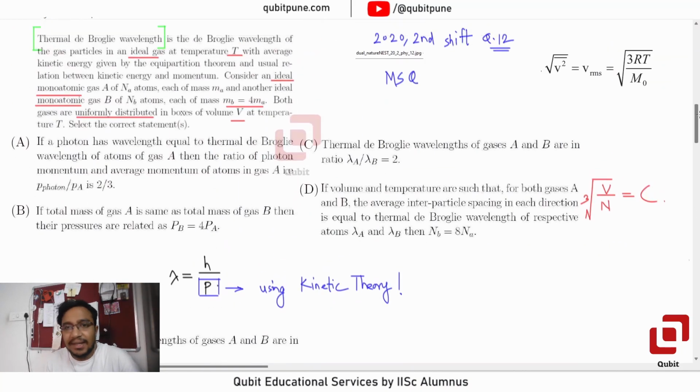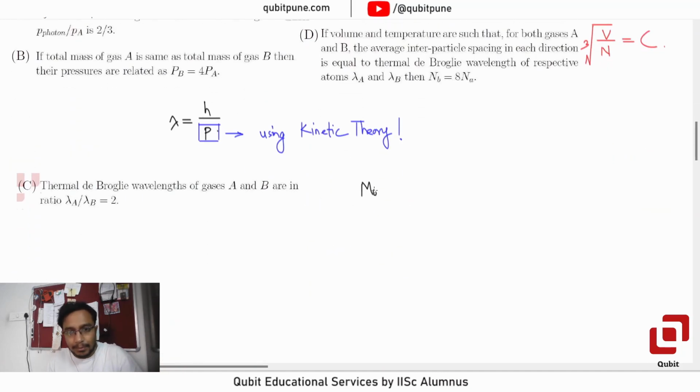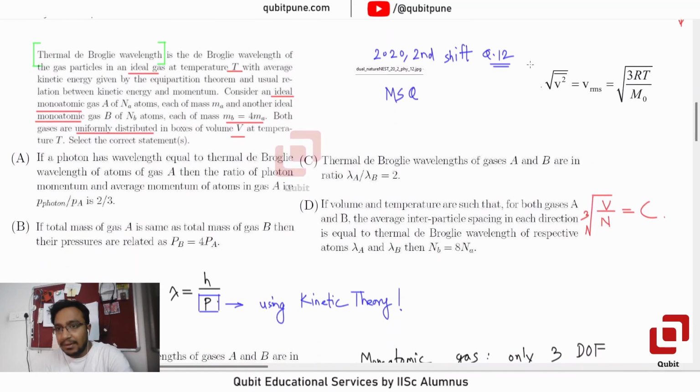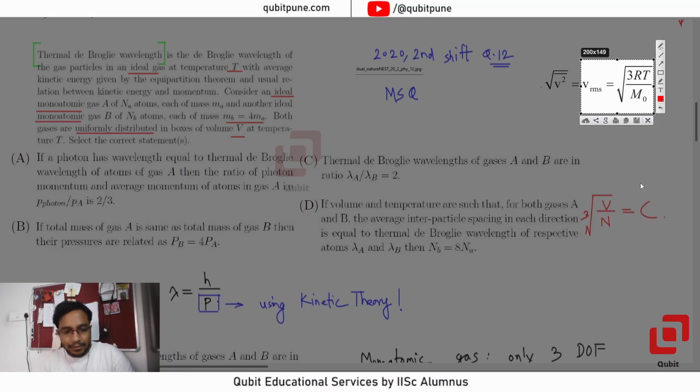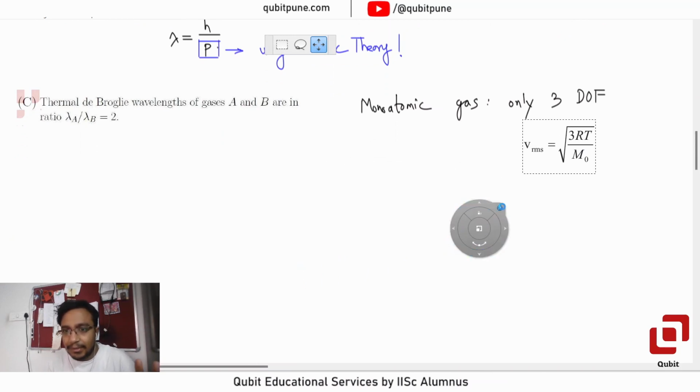Now look, it's a monoatomic gas, which means it is going to have only 3 degrees of freedom, and that too translational, no rotational or vibrational degrees of freedom. And for such gases, this formula holds for RMS speed. We will not need it for this option, but we'll definitely need it to solve the problem.